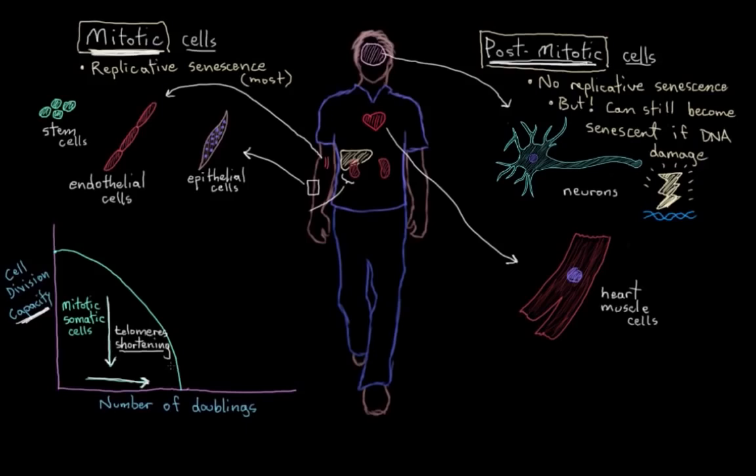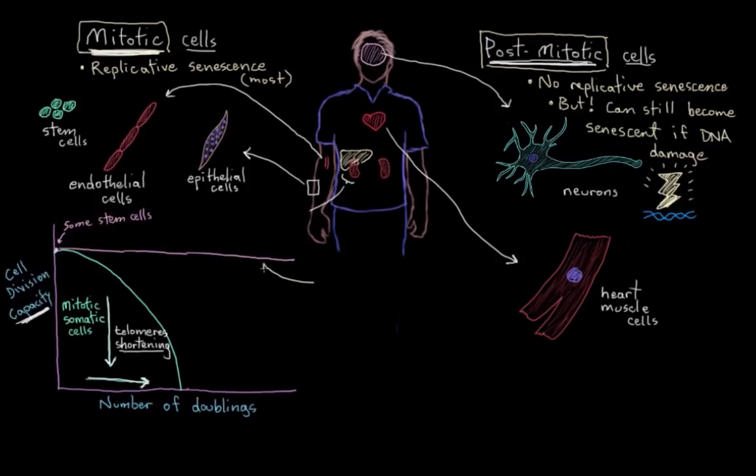But we have another type of cell, right? We have, say, some of our stem cells. They start off up here, right? Let's say they start off at the same place. They have a really high cell division capacity. But as they divide, their curve just stays really high, right? Their cell division capacity, regardless of the number of doublings, regardless of the number of times they've divided, stays really high, right? So why might that be? Why would they be so different from our somatic cells?